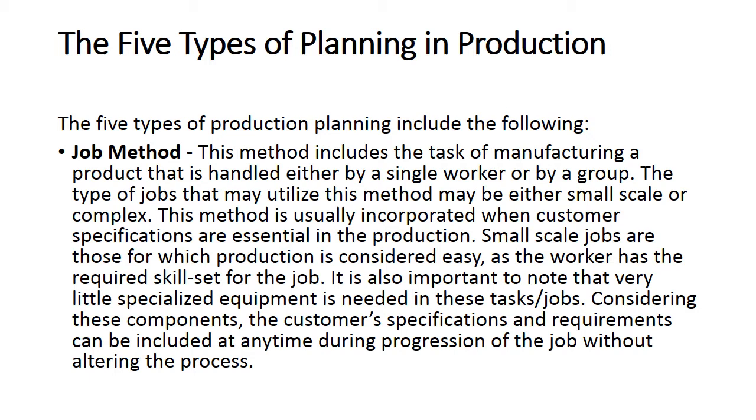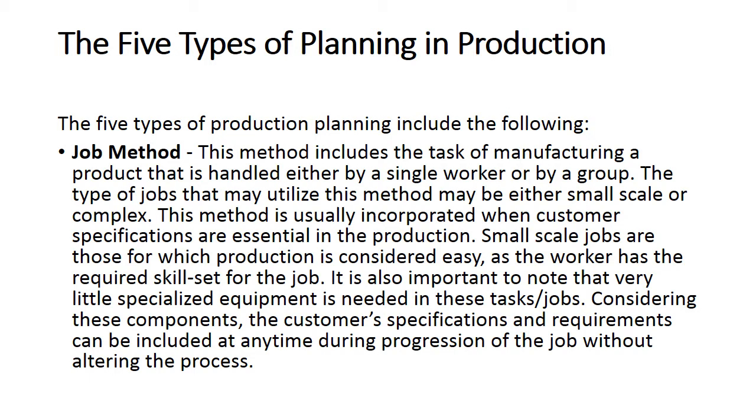This type of method should be used for small scale or complex production. We incorporate the customer specifications or requirements during the progression of the job, but without altering any process. That is known as the job method.